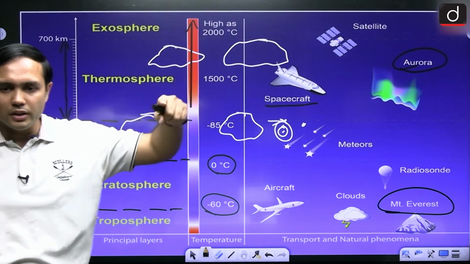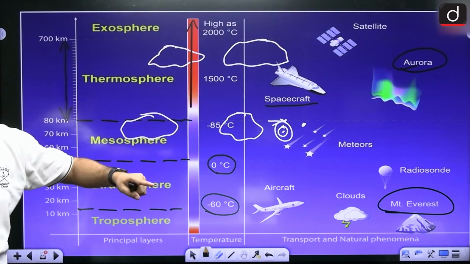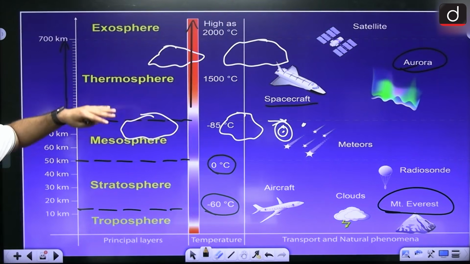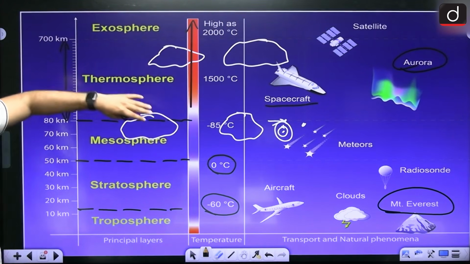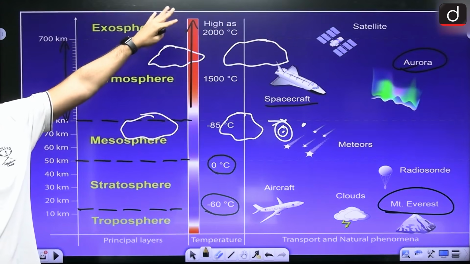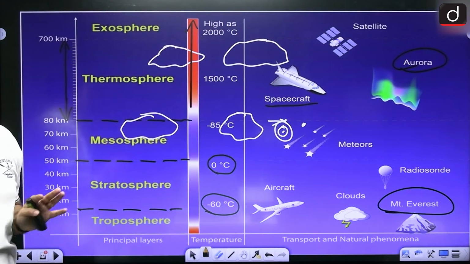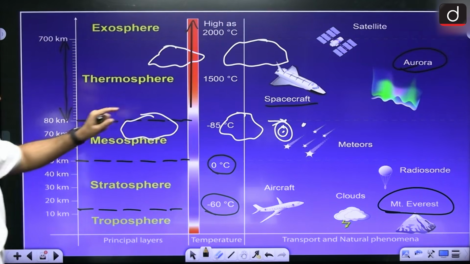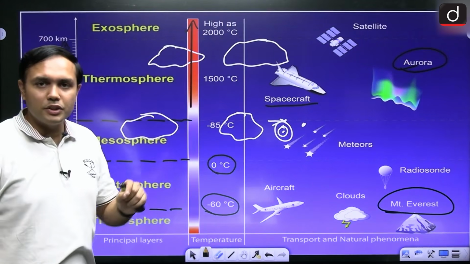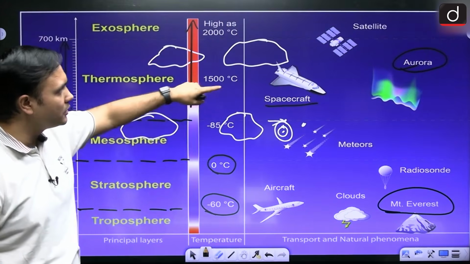Now in the third one, in the case of mesosphere, again it was decreasing with altitude. Now as we move towards thermosphere and exosphere, it will keep on increasing, and it can go as high as kitna? So 2000 degree Celsius, right? So it's a very, very important aspect. In this particular area, you will find the International Space Station around 400 kilometers ke aspas, right?